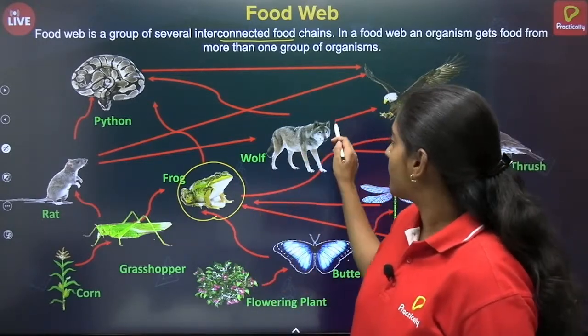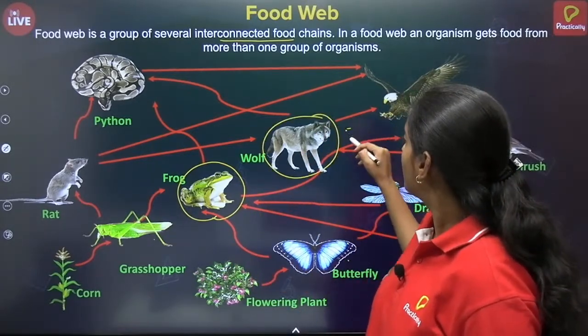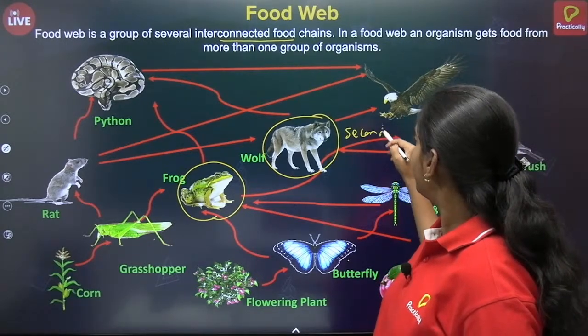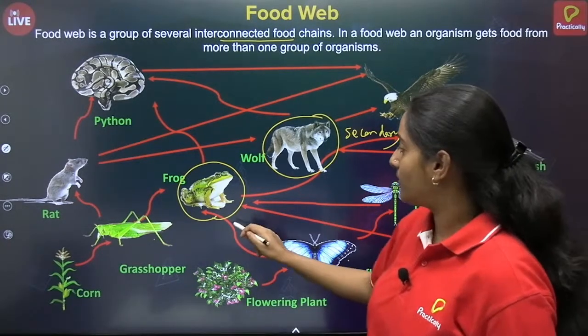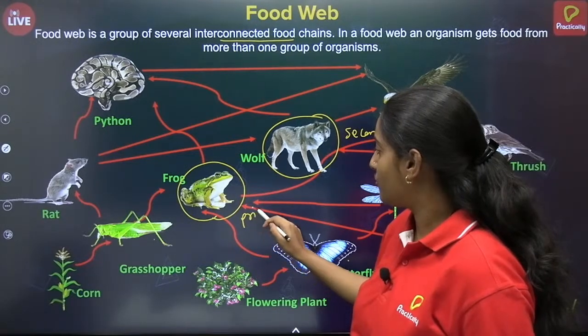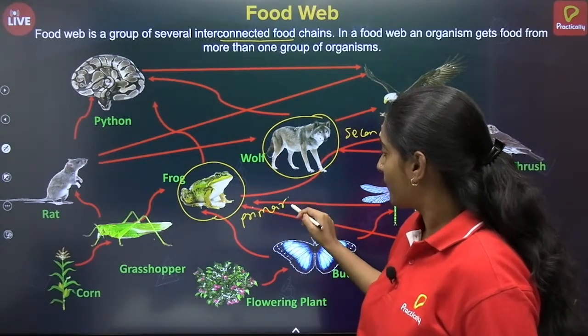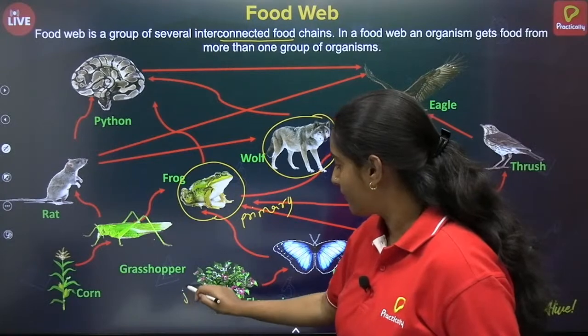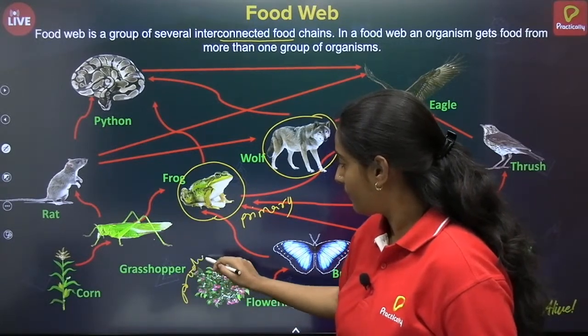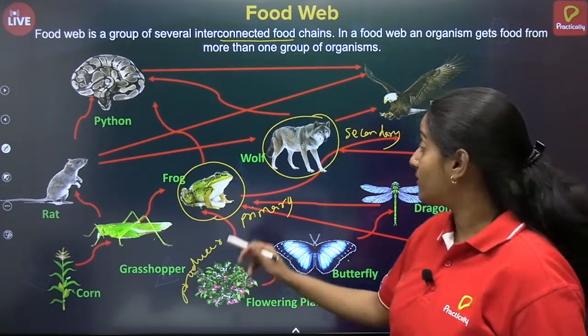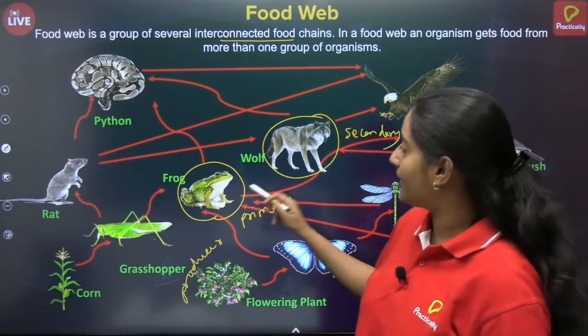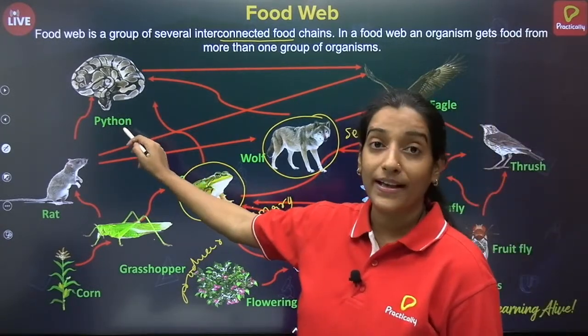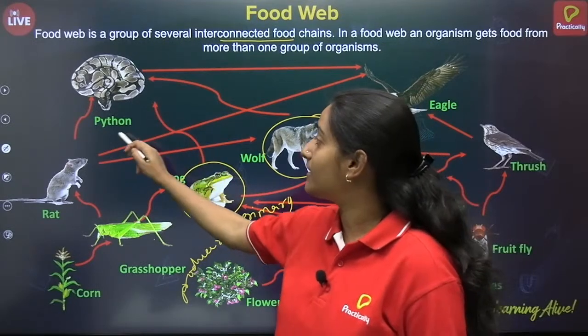So this is a secondary consumer. This is primary consumer. And this is producer. Correct? So this is how food web is. It is interconnected. Then this frog can be eaten by python. Python is again secondary in this case.